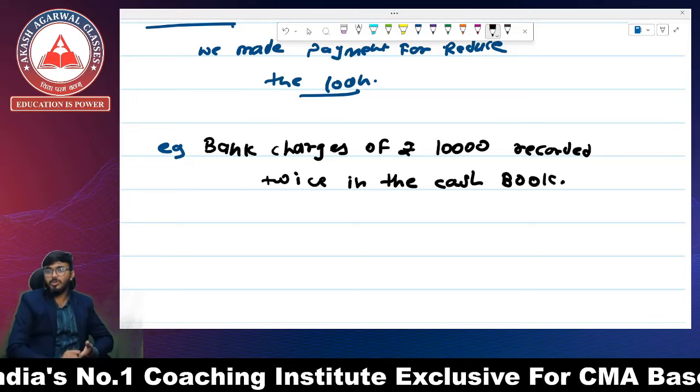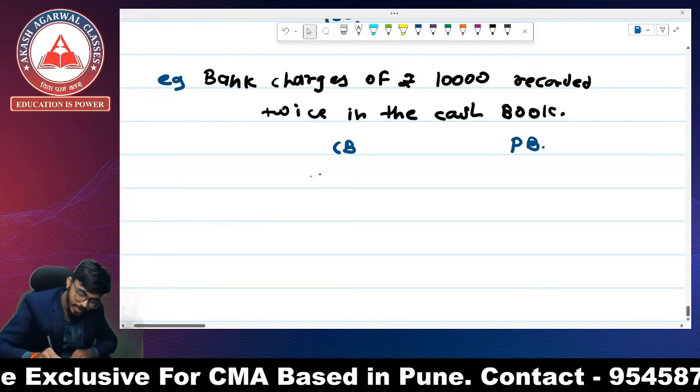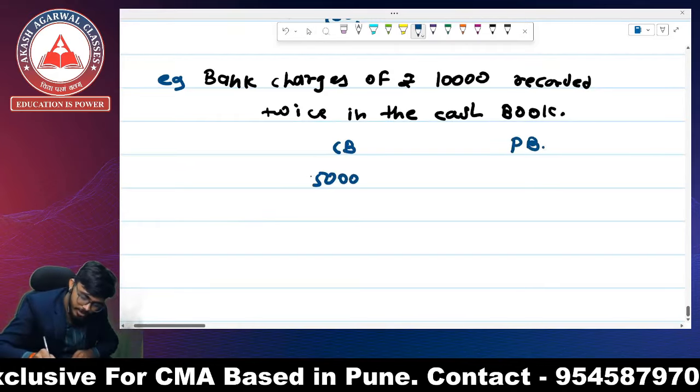Okay, this is your cash book and this is your passbook. Both of these have an assumed opening balance of 50,000, but the cash book has a credit balance, which means the passbook has a debit balance. It is assumed. Okay, so let's go ahead.